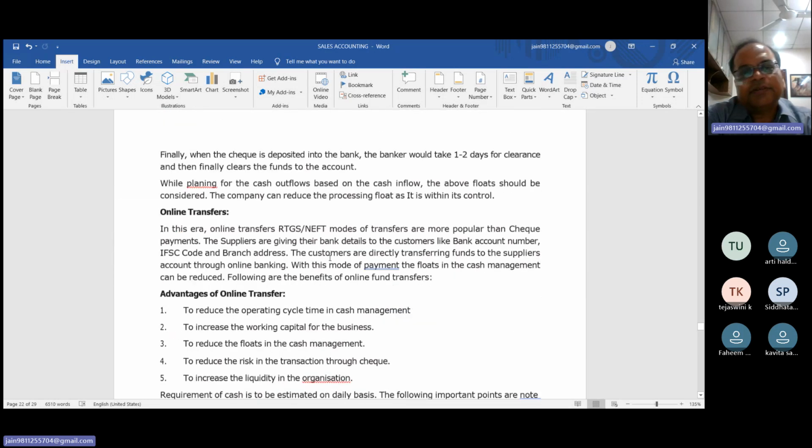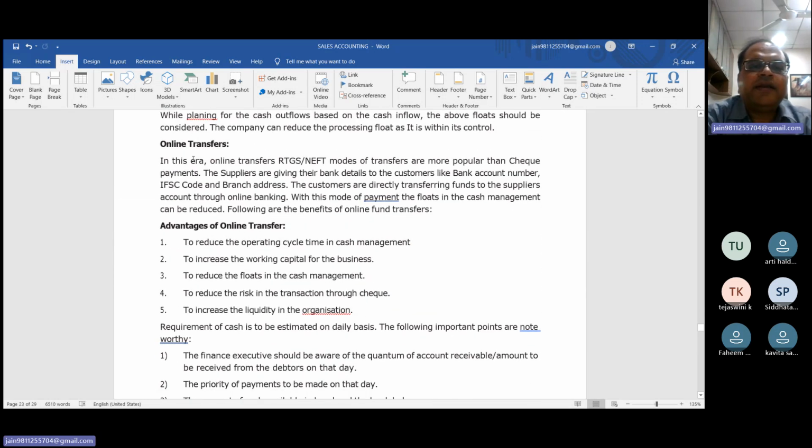But beta, in this era, online transfer, RTGS, and NEFT modes of transfer are more popular than check payment. The suppliers are giving their bank details to the customer, like the bank account number, IFSC code, and branch address.